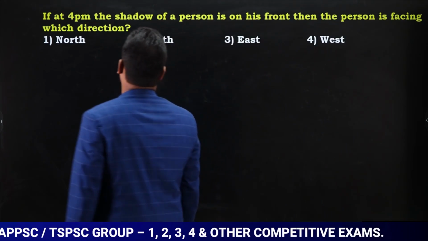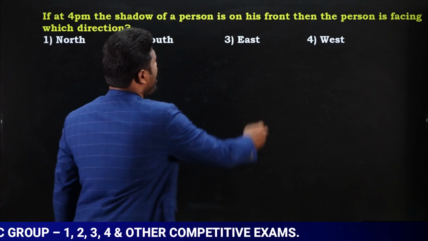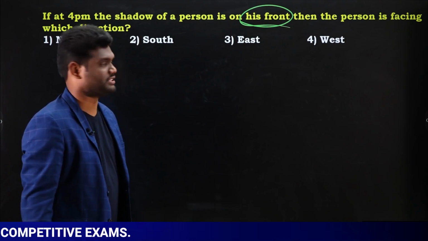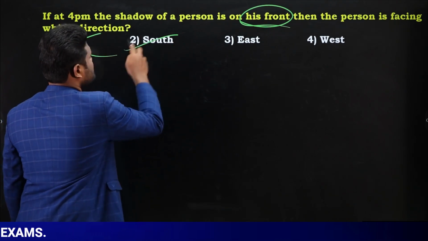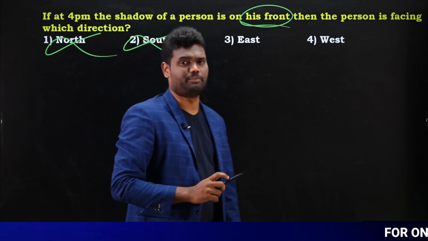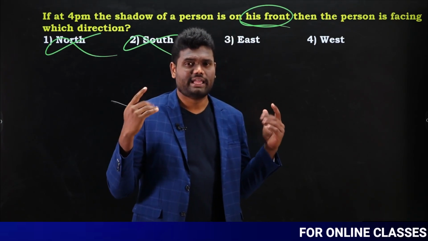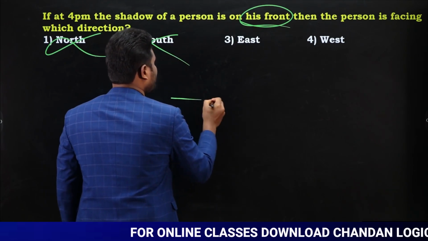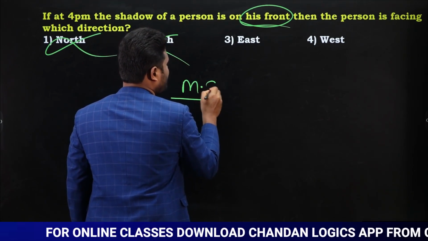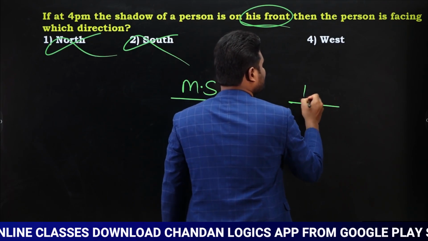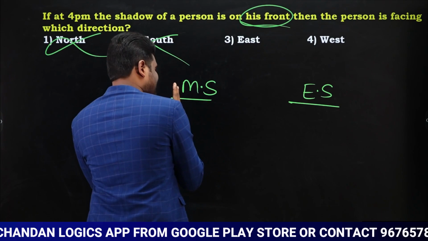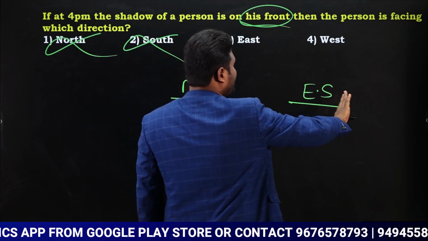If at 4 p.m. the shadow of a person is on his front, look here. Now the answer is going to be either east or west. It is not north or south. I told you clearly, whenever it is front or back, it is going to be either east or west. Now look here, this is going to be the morning shadow, and this is going to be the evening shadow. Morning shadow will always be in the west direction, evening shadow always in the east direction.